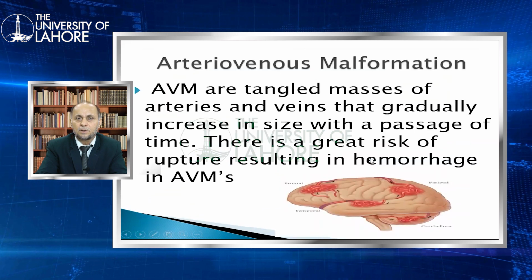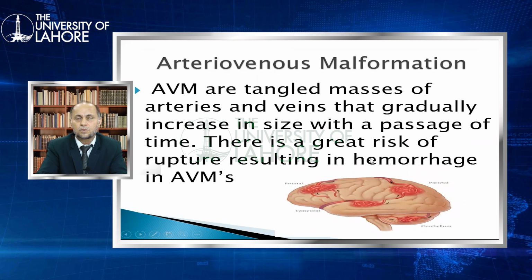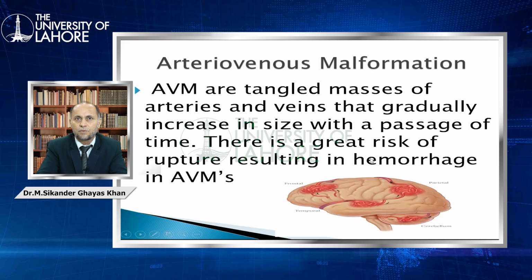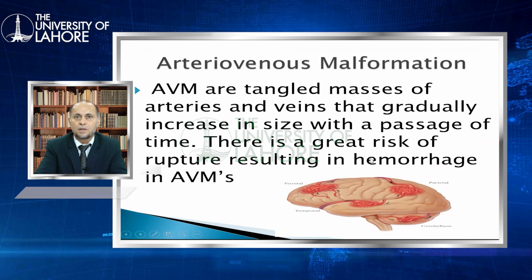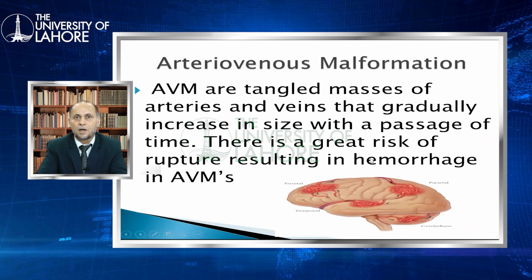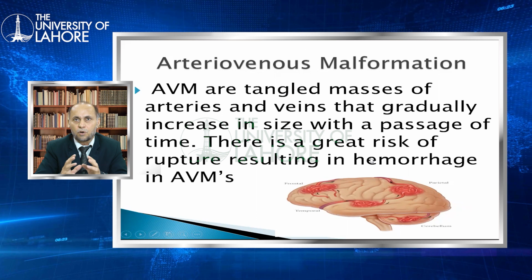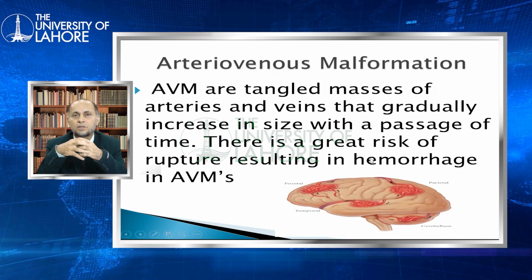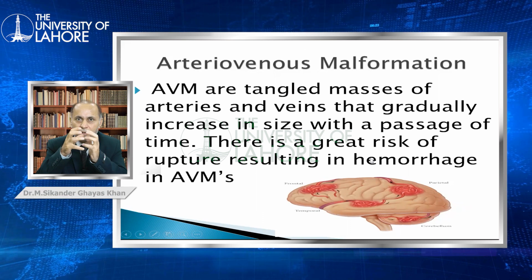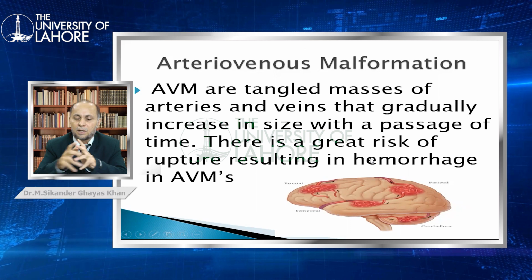Now another common cause of the aphasia is arteriovenous malformation. In the arteriovenous malformation, the bundle of the arteries and the veins are not normally developed. They are combined with each other and cause a bundle of arteriovenous malformation. They will also cause the aphasia.